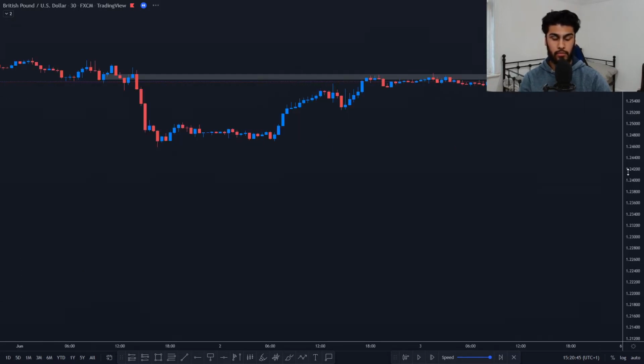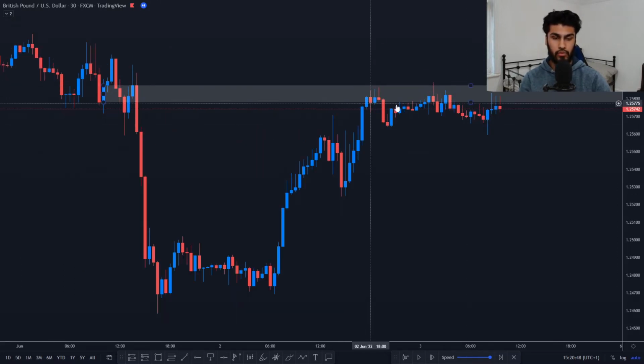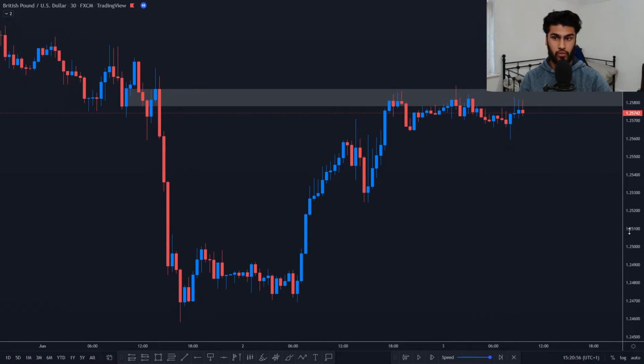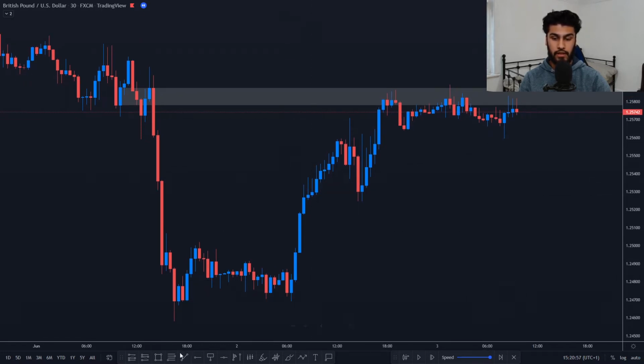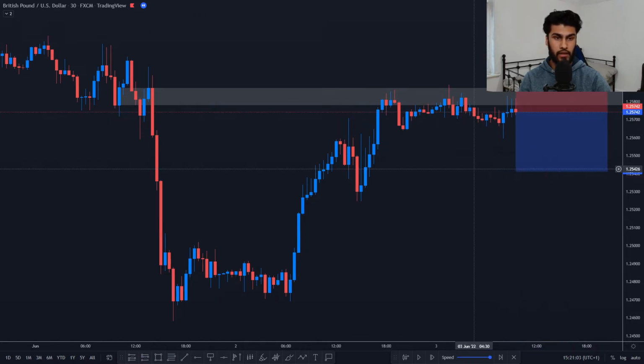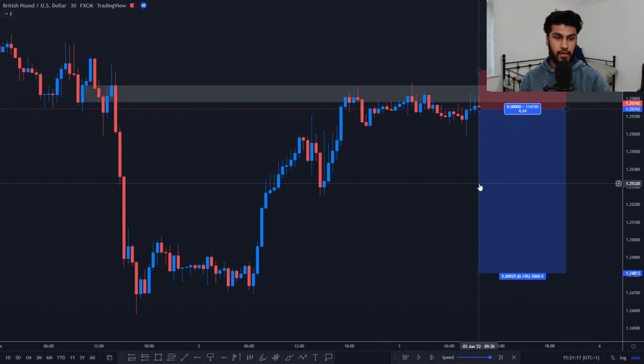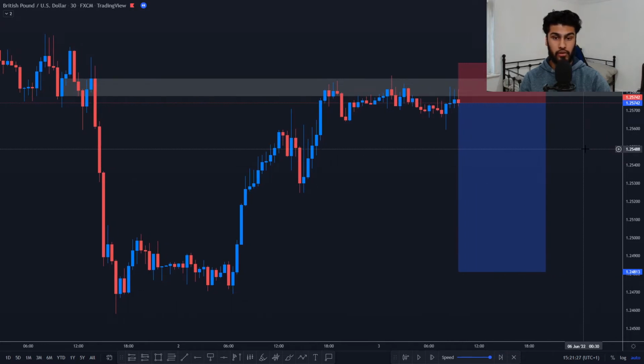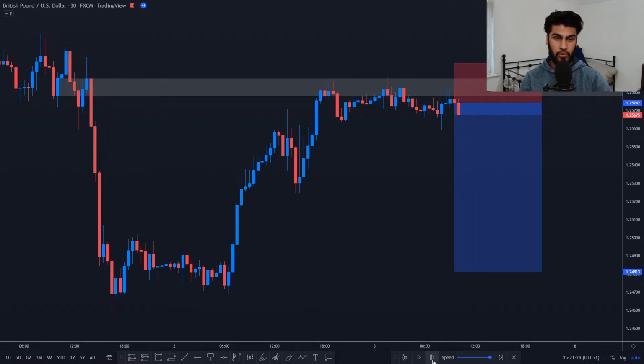Now if we drop down to the 30-minute time frame over here, you can see that we're getting some sort of consolidation happening. Now you can take trades in accordance to your strategy, as I'm going to be taking trades in accordance to mine. So as you can see, in and around this range would be where I'll be entering. So roughly, let's just say I enter here with my stops above the high and I'm targeting these lows over here. Now you can see that this trade would have been entered at 9:30 a.m. and NFP news comes out at 1:30. So depending on how this trade plays out would determine if we stay in the trade or exit for either a profit or a loss.